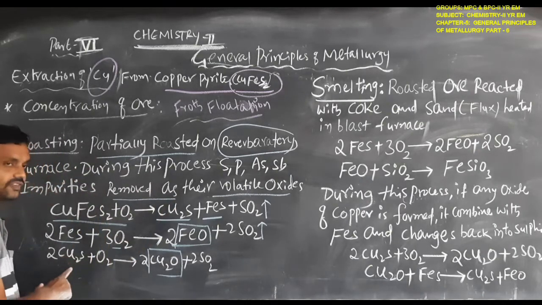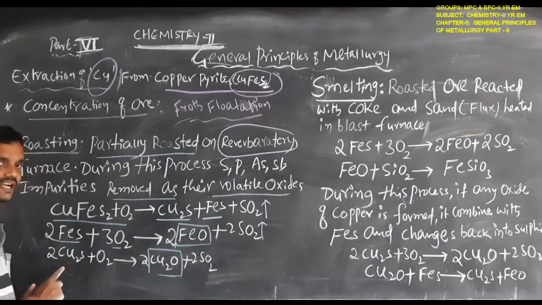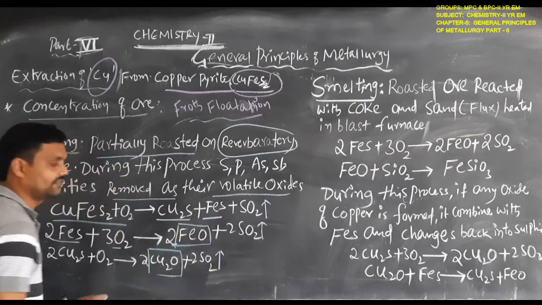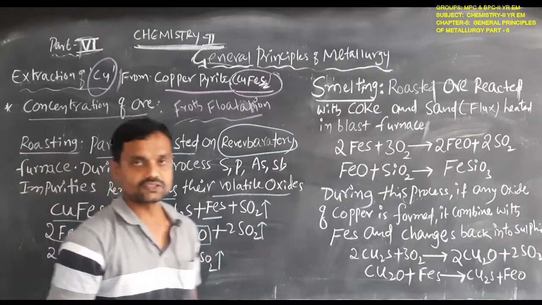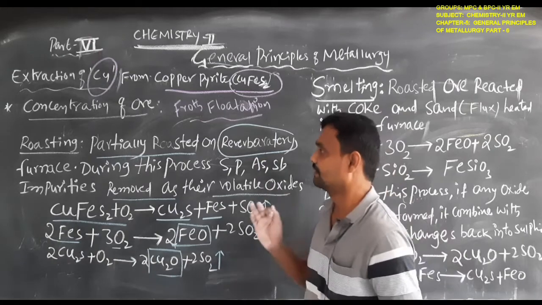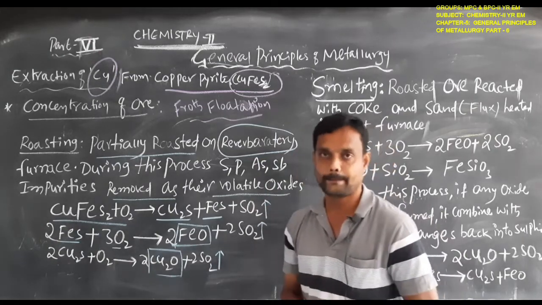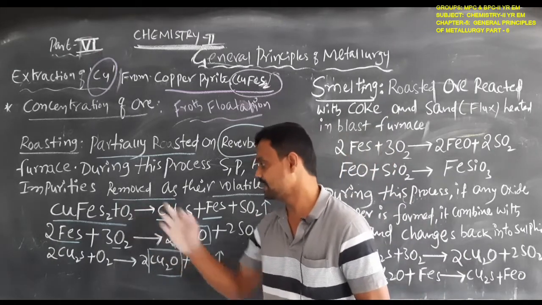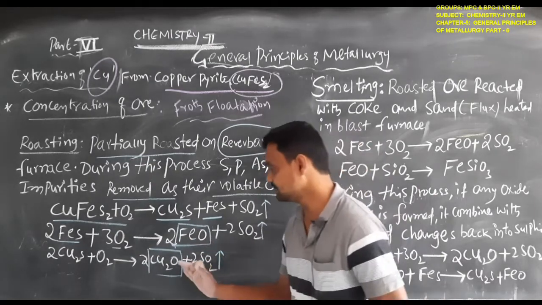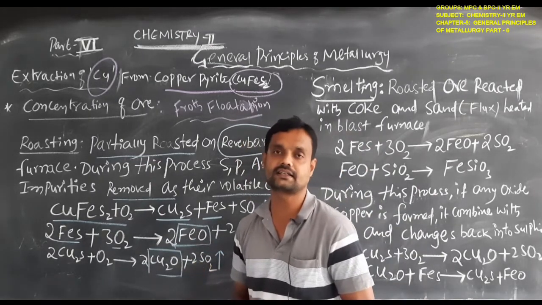And this cuprous sulfide, on roasting, is converted to its oxide, cuprous oxide, by eliminating sulfur dioxide gas. So these are the reactions involved in the roasting of copper pyrites. Finally copper pyrites is converted to iron oxide and cuprous oxide.